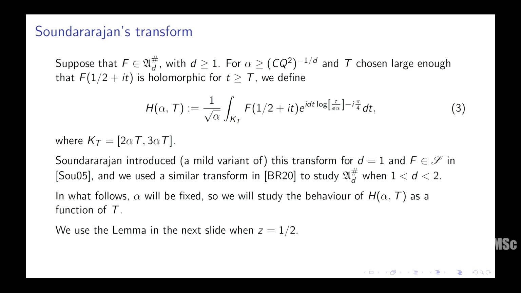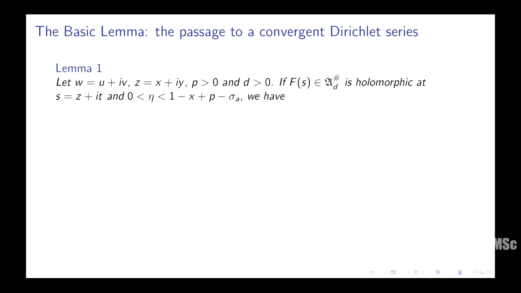And I'm going to use a lemma in the next slide when z equals half. So I'm going to get an expression for f of half plus it. Again, this is a totally standard lemma, so let me just also record it. Under suitable conditions, if f is in A sharp D, suppose it's holomorphic at some point s, which is z plus it. I have some conditions which let's not pay too much attention to.